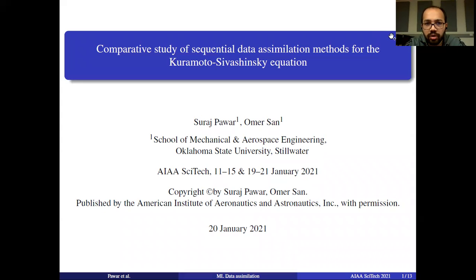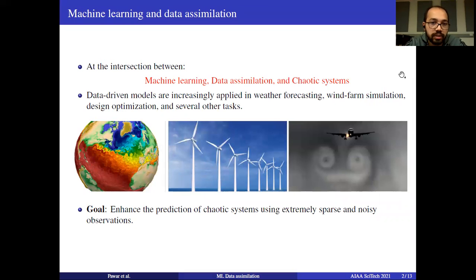Today I'll be presenting our work on a comparative study of sequential data assimilation methods for the Kuramoto-Sivashinsky equation. The work lies at the intersection of machine learning, data assimilation, and the prediction of chaotic systems. In the past few years, there has been a lot of work combining machine learning and data assimilation. Some applications include learning subgrid scale parameterizations just from noisy and sparse observations, or emulating a dynamical system just from information about the observations.